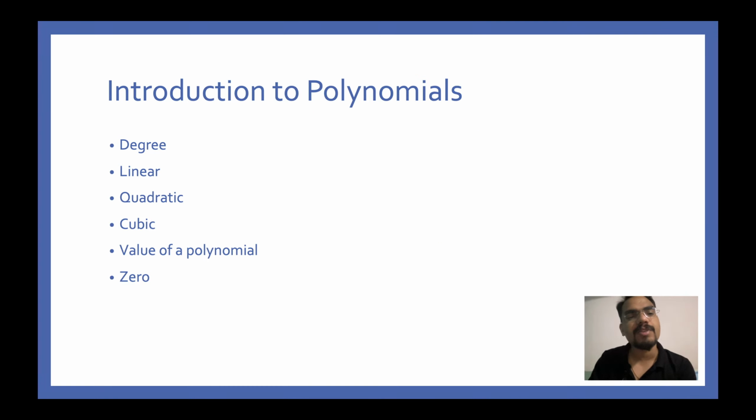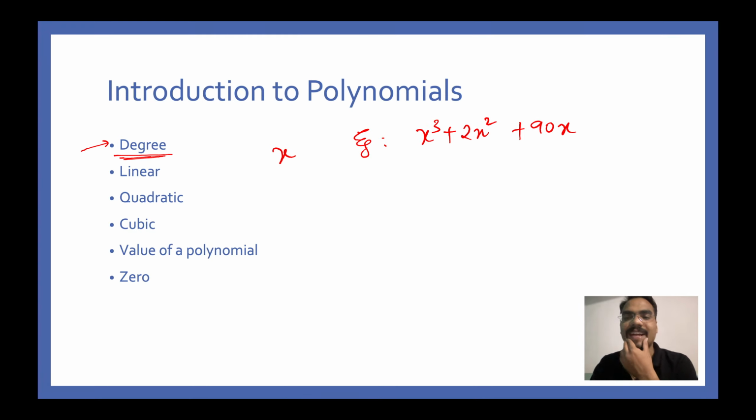Alright, next coming to the topic of degree. These are some terms that we need to understand before moving ahead with the chapter. So what is a degree? It is the maximum power of x that you can see in a polynomial. For example, if you have x cube plus 2x square plus 90x, x is here, here, and here. The powers of x are 1, 2, and 3. So the degree of this polynomial is equal to 3.